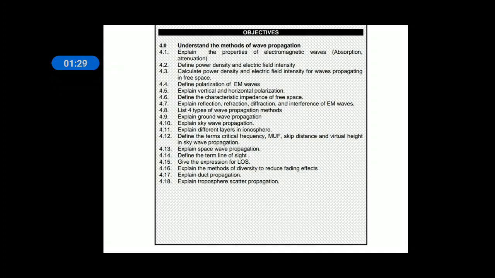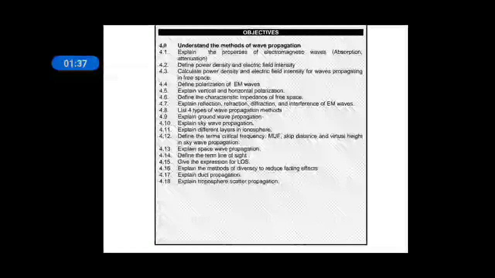So we covered up to 7 topics. Now we are going to discuss about different types of wave propagations or methods of wave propagation.